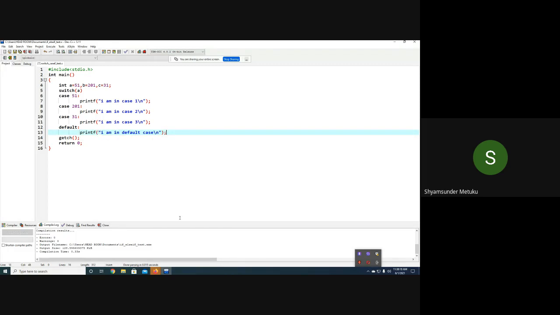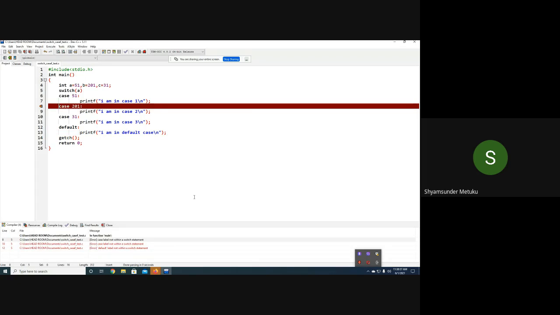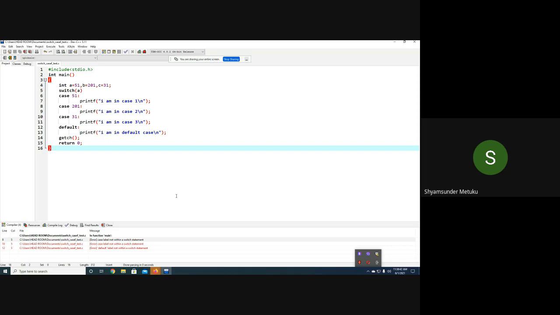Can you tell me what is the output of this program? All 4, sir. All 4. The reason? What is the reason for all 4? No breaks. That is the only reason? Okay, let us verify. Hey, something is wrong. In function main, case label not within a switch statement. Can you tell me what is the error now?